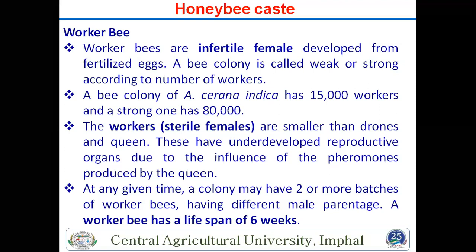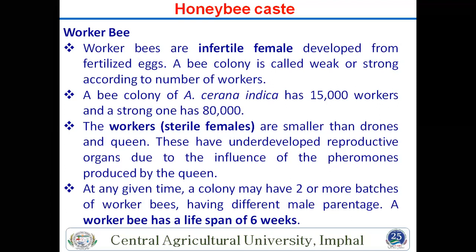Worker bees are infertile females. Workers are also female but infertile, and the queen is a fertile female. So this is the difference between the worker and the queen. Totally, it depends on the queen producing, and for that the workers must produce royal jelly, which is important. It changes the whole body of the queen. So royal jelly is important, and it is fed only to the queen, not to workers and drones.